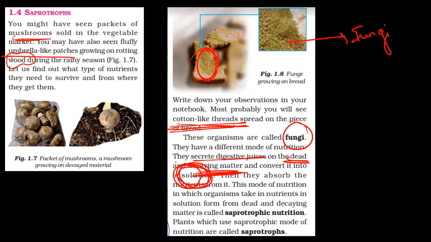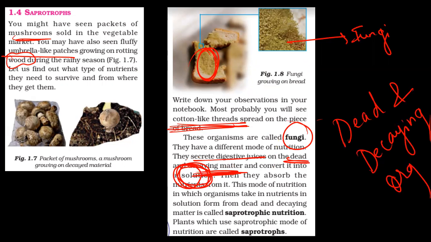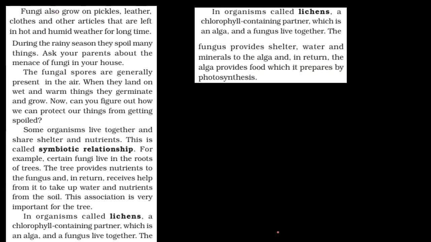Most important point in saprophytes is that they feed on dead and decaying organisms. This is a defining feature of saprotrophic nutrition. And such plants which adopt this nutrition are saprotrophs. I hope you all understood this.